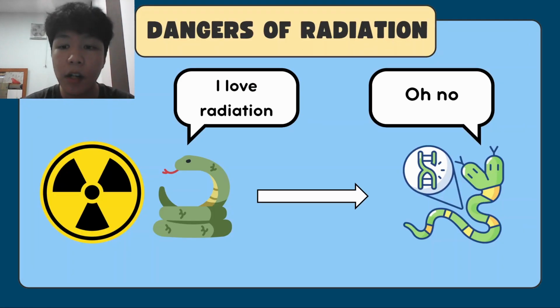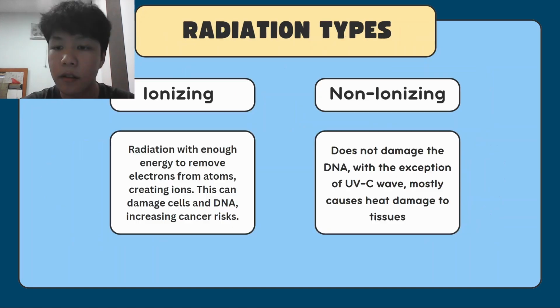So far, we've only been talking about its uses and how it benefits us. But how about its downsides? All types of radiation, if exposed to for a prolonged time, can lead to severe damage, often resulting in genotypic mutation. Radiation is separated into two categories, ionizing and non-ionizing. In simpler terms, non-ionizing radiations are the ones that do not damage the DNA, with the exception of UVC radiation. Though, not to be underestimated, non-ionizing radiation can still lead to severe damage. They are mostly known for heat damage to tissues.